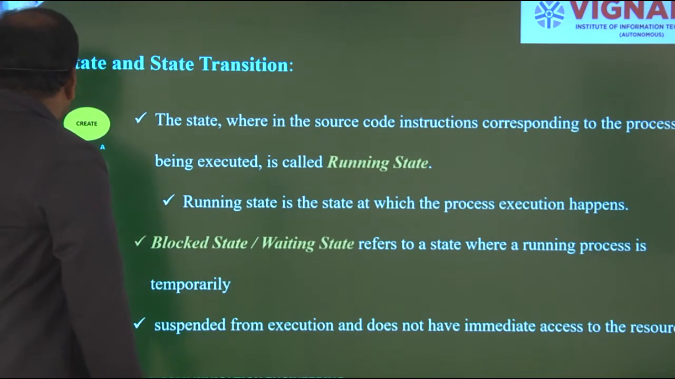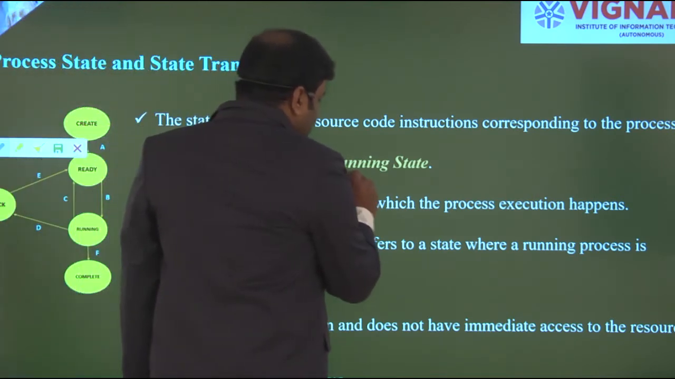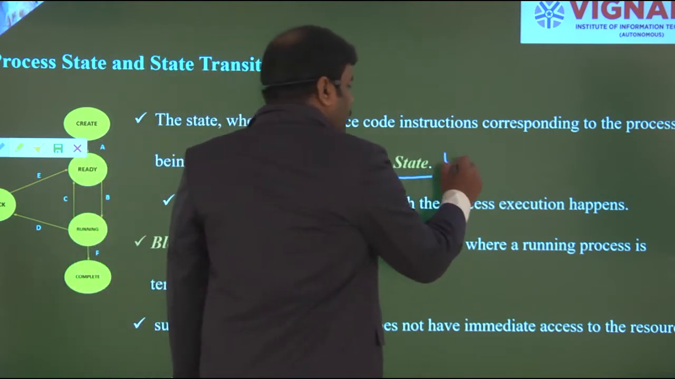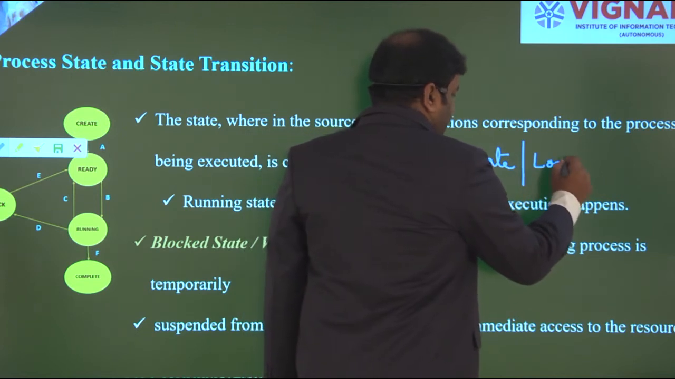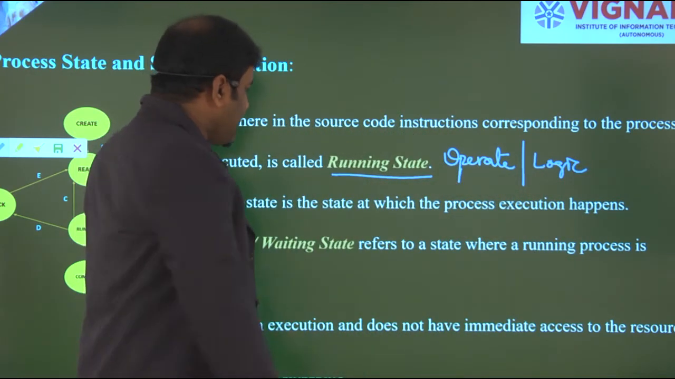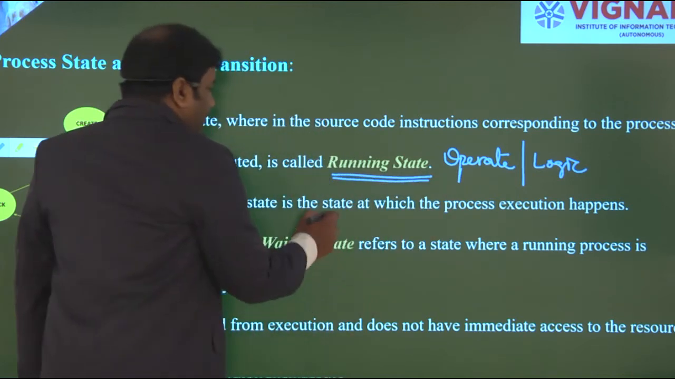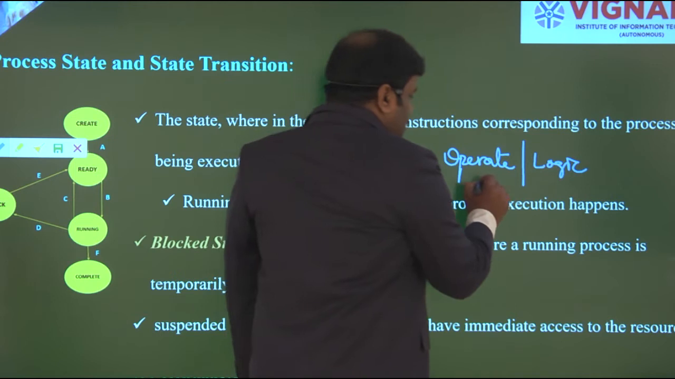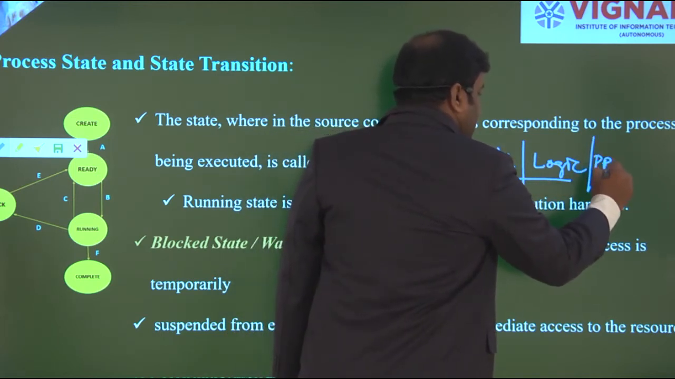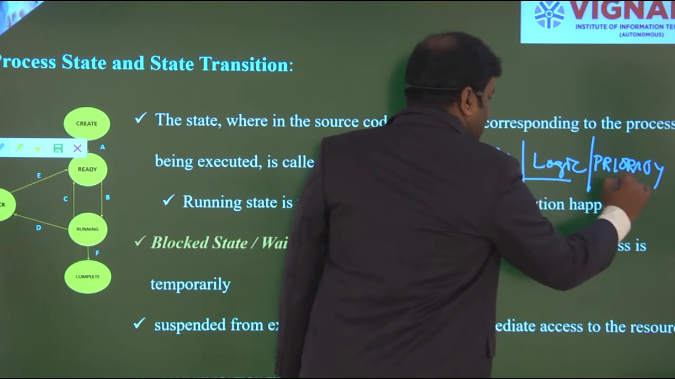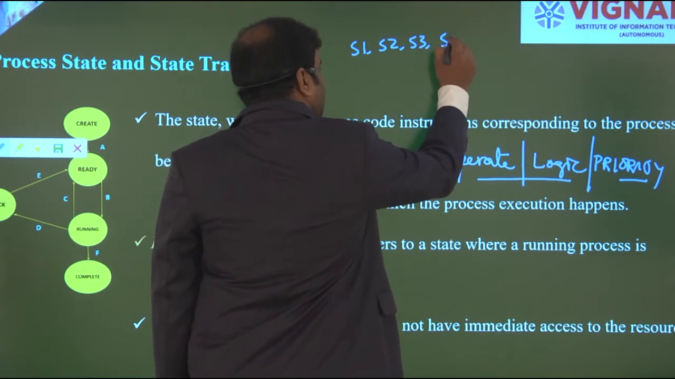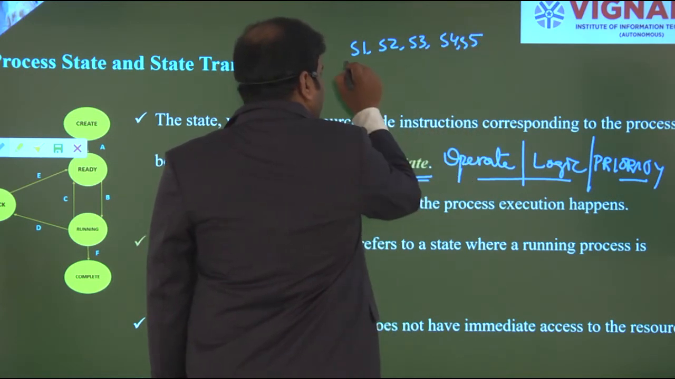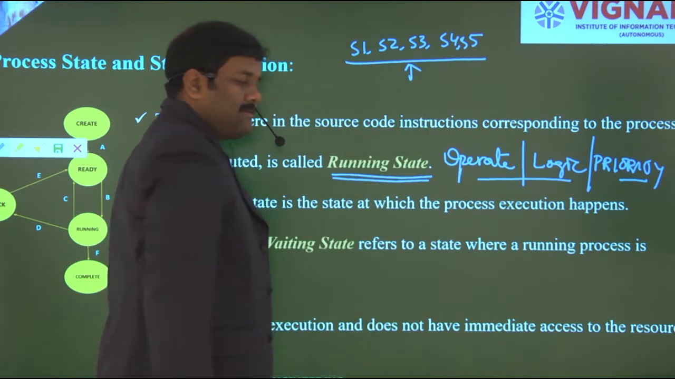So next, once the statement is getting ready, what happens? It has to reach the running state first, where you need to operate the logic. Where you need to operate the entire logic is the running state. Once in the running state, it has to operate the entire logic and it will check the priority of statements in between the statements. I have S1, S2, S3, S4 and S5. I need to check the priorities in between all the statements.